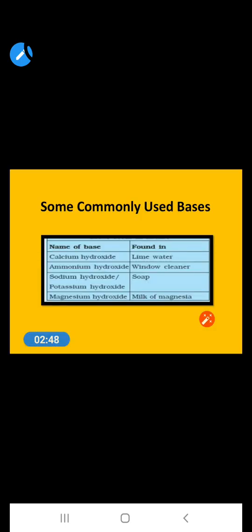Now, some commonly used bases. Common use means you can easily see them in your day-to-day life. First one is calcium hydroxide, which is found in lime water. Ammonium hydroxide, which is found in window cleaner. Sodium hydroxide or potassium hydroxide, which is found in soap. Magnesium hydroxide, which is found in milk of magnesia. These are a few bases found in these things.